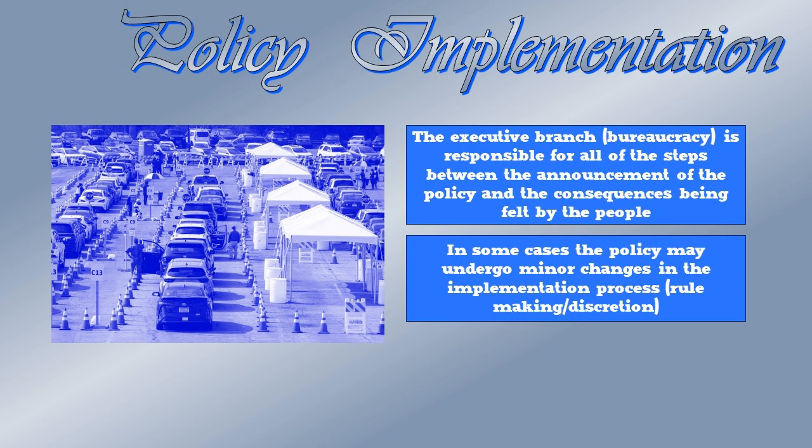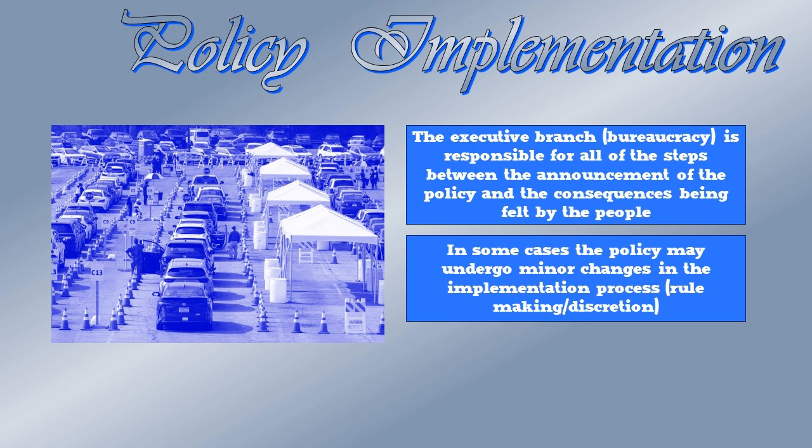So there may be minor changes in the policy, like in the implementation from the bureaucratic agencies. They may decide these are the best detailed ways to solve that problem. Think of the TSA agent there. TSA constantly making little details of the law to make planes safer. Or what we have in the picture here, a great example of policy implementation has been the national government organizing vaccine distribution across the country.